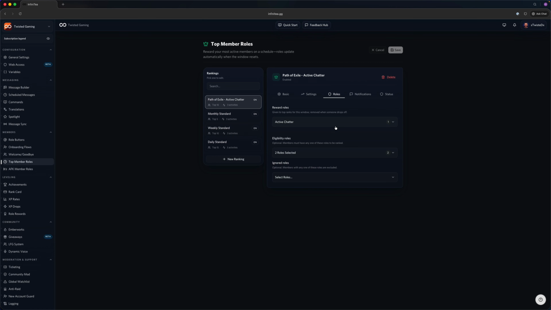Notably, it's important that you understand this functionality here. If you come back and later change this, InfiniTea will automatically resolve and update your users based on those changes. For example, if I changed this to Ken Link, InfiniTea would automatically go through the active chatters, remove the active chatters, and replace it with the new updated role. So feel free to update this at any time. It will stay in sync for you automatically.